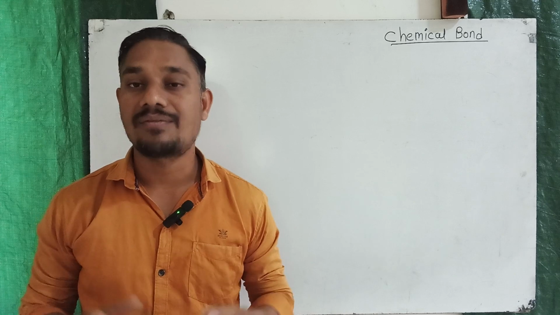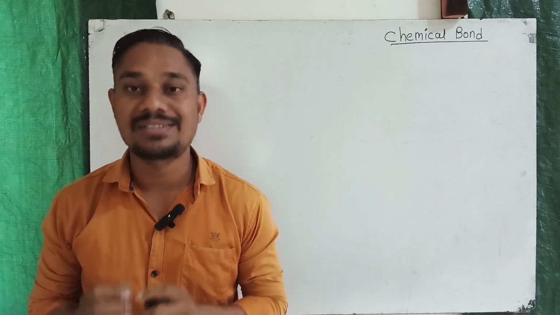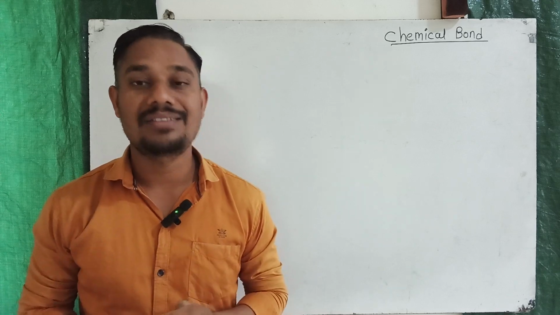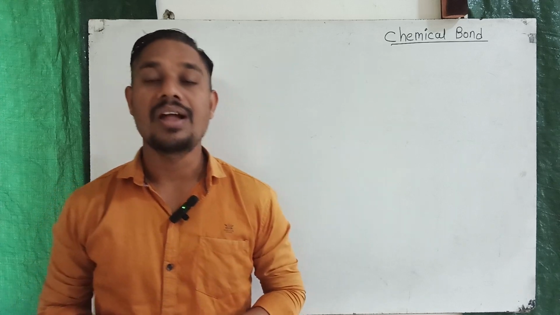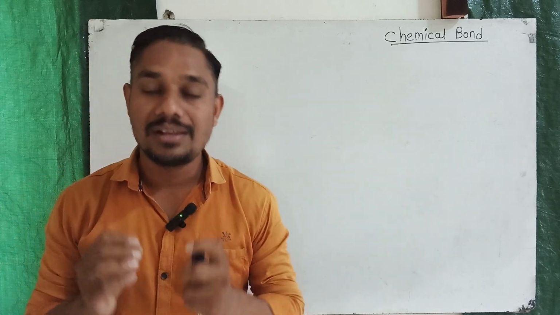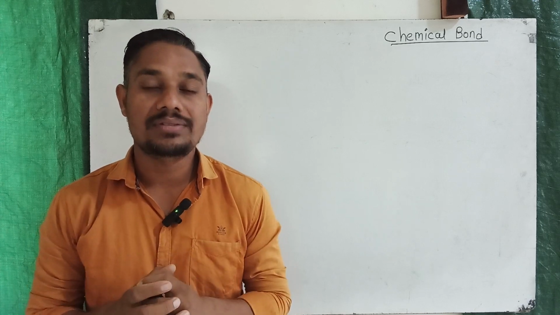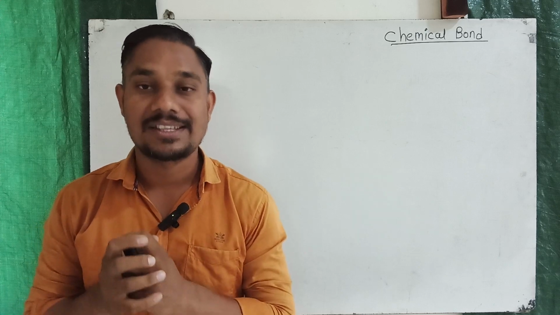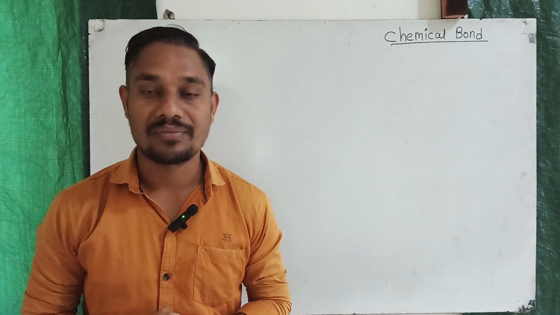Obviously, there must be some forces which hold such constituents in a molecule. Hence, we can make the definition of chemical bond. The chemical bond is nothing but the force of attraction which holds various constituents together in a chemical species. It is called a chemical bond.